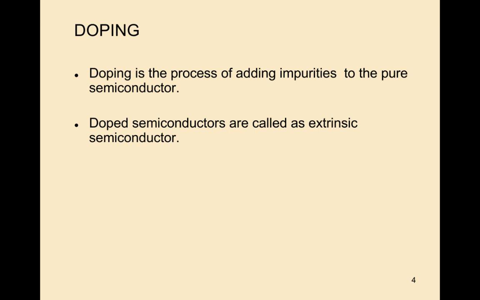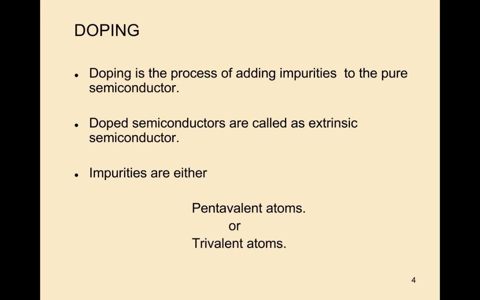Doped semiconductors are called extrinsic semiconductors. The process of adding impurities to the pure semiconductor is called doping. These impurities are either pentavalent atoms or trivalent atoms.